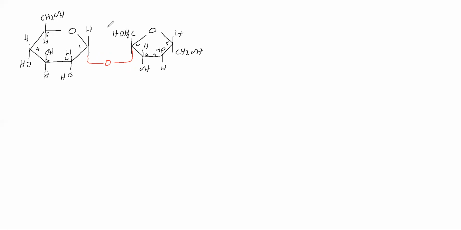So sucrose has 2 monosaccharide units. One is alpha D plus glucose. Another one is beta D minus fructose. Where is the glycosidic linkage formed? Between C1 of alpha D plus glucose and C2 of beta D minus fructose. Okay. So understand where the glycosidic linkage is formed: C1 of alpha D plus glucose and C2 of beta D minus fructose. Okay. This is sucrose.